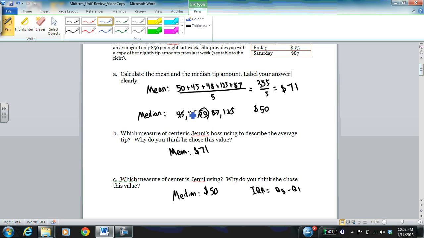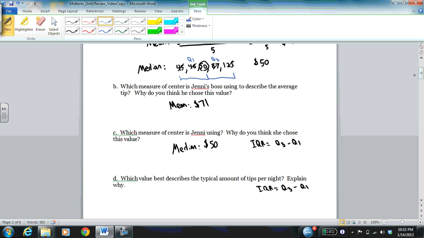So we're looking at the lower half of the data set. Q1 is the median there, so this would be Q1. And then Q3 is the median of the upper half of the data set. So this is Q3. So to find the IQR, we're going to need to do 87 minus 48, which is 39.